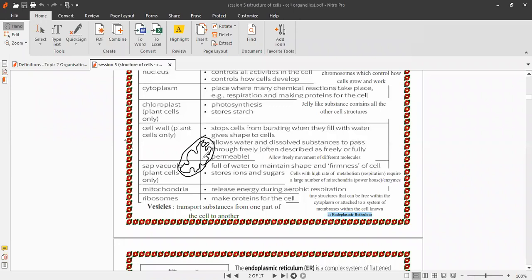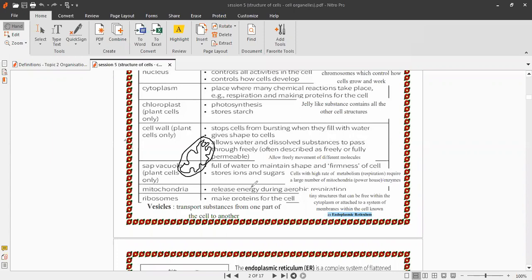So mitochondria release energy during aerobic respiration. Why does aerobic respiration take place inside mitochondria? Because mitochondria contains enzymes to speed the chemical reaction of respiration.